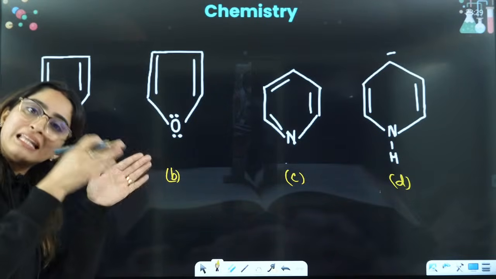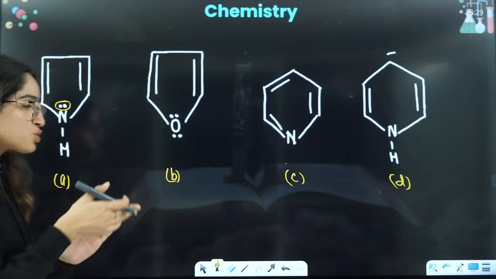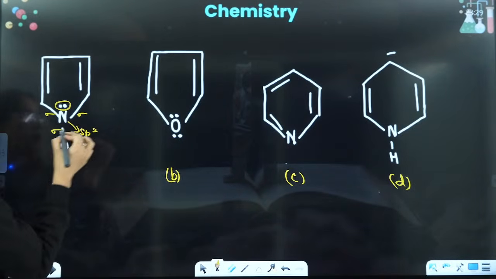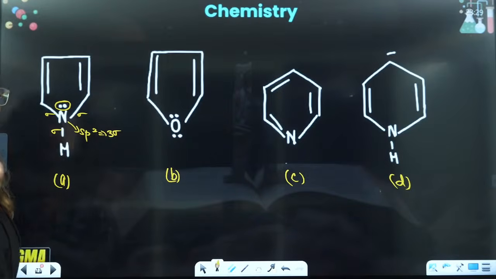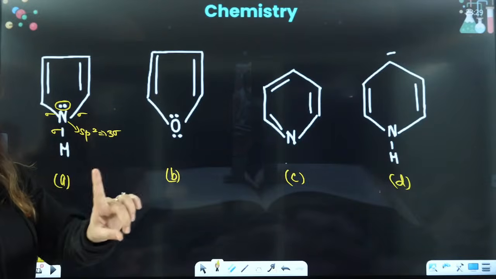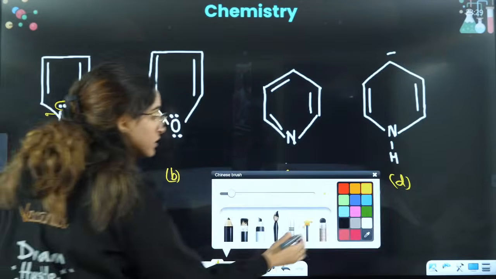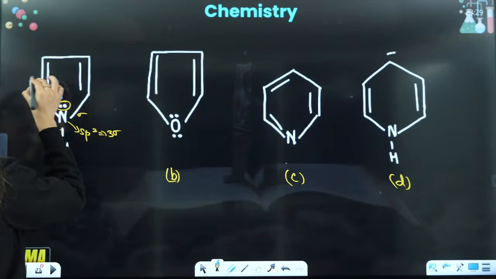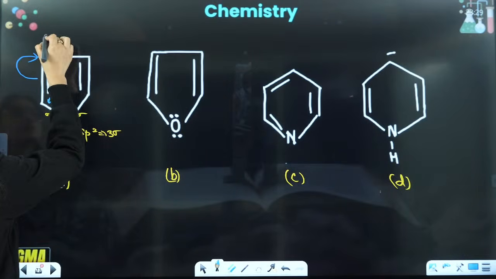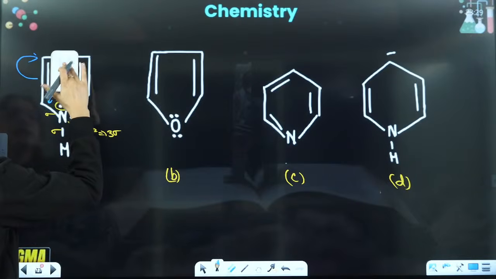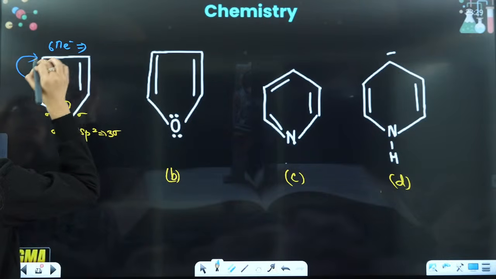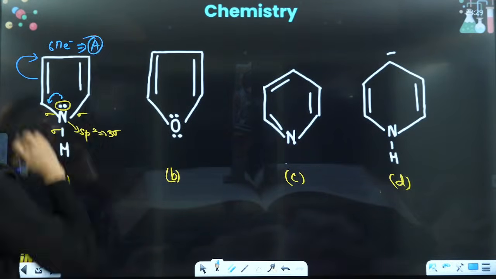Any lone pair which is in the delocalization will not be in the hybridization. So if you check the hybridization, this will be sp2. Why? Because of sigma, sigma and sigma, 3 sigma bonds. There is no lone pair. Ma'am, lone pair is there, then why are you not adding it? Because the lone pair is involved in the delocalization here. So this will be shifted here, this will be shifted here. So that is why 1, 2, 3, 4, 5, 6 pi electrons will be there. This is 6 pi electrons, and that is the reason this will be aromatic in nature.